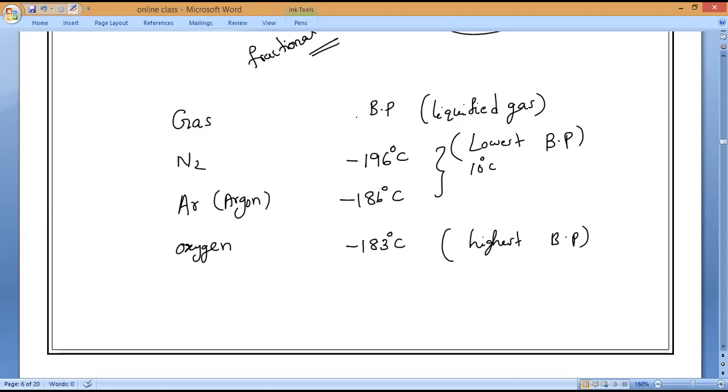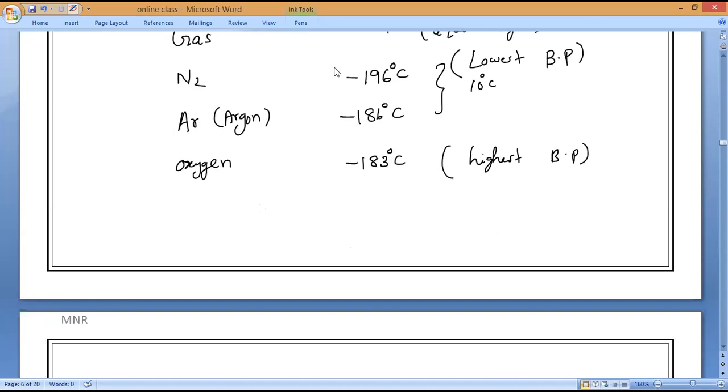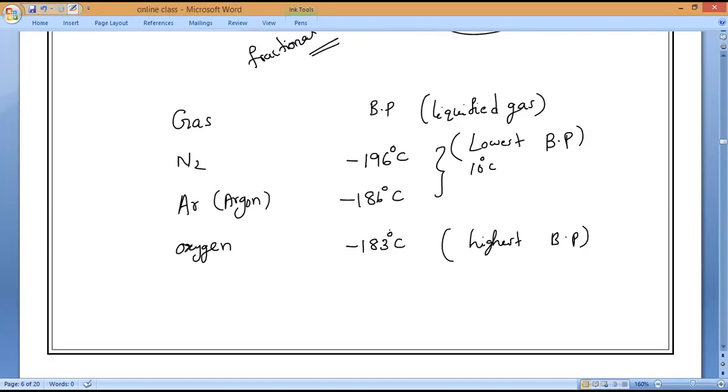With a negative sign, who is bigger, minus 183 or minus 196? Minus 183 is bigger. That is why I am writing that the highest boiling point is that of oxygen, minus 183.